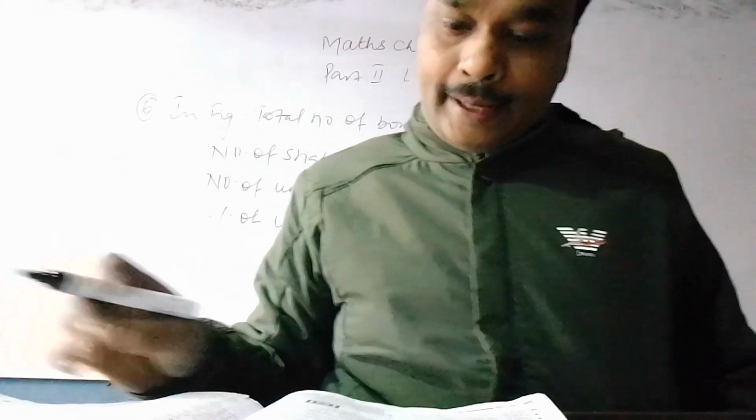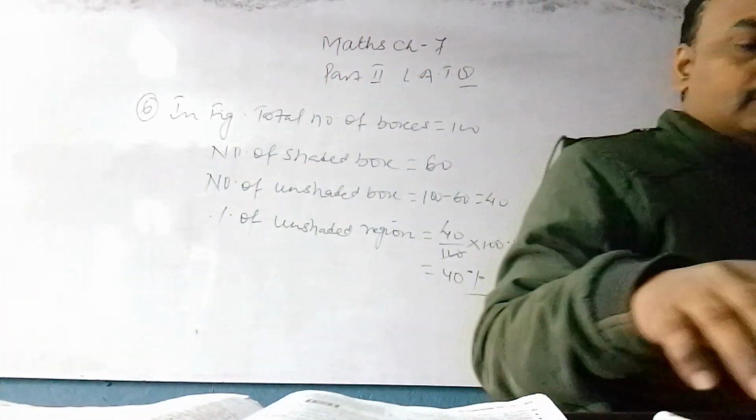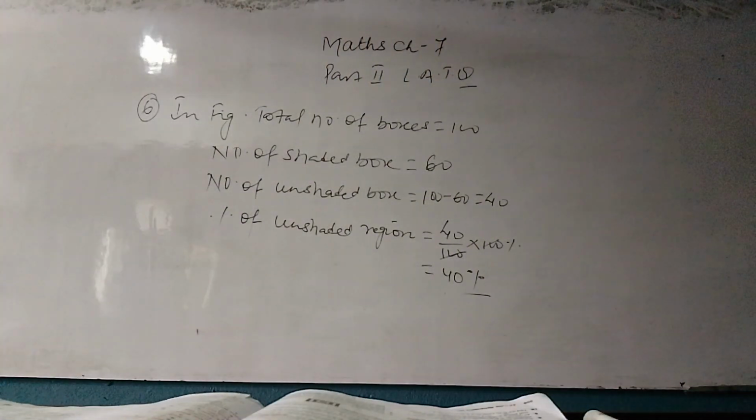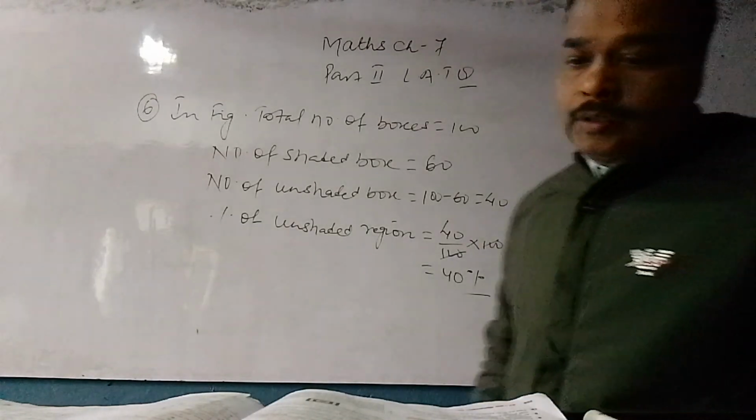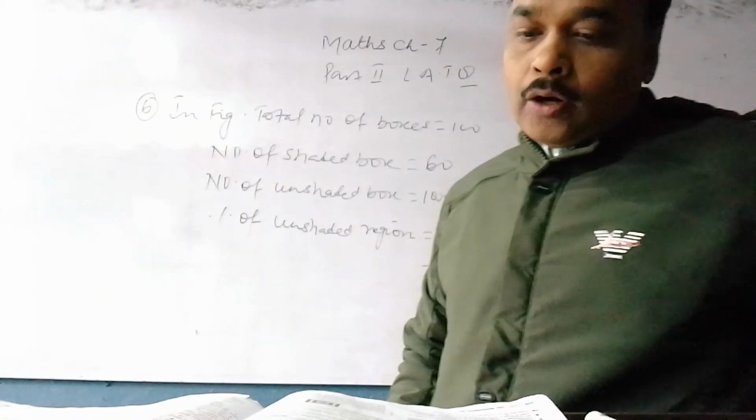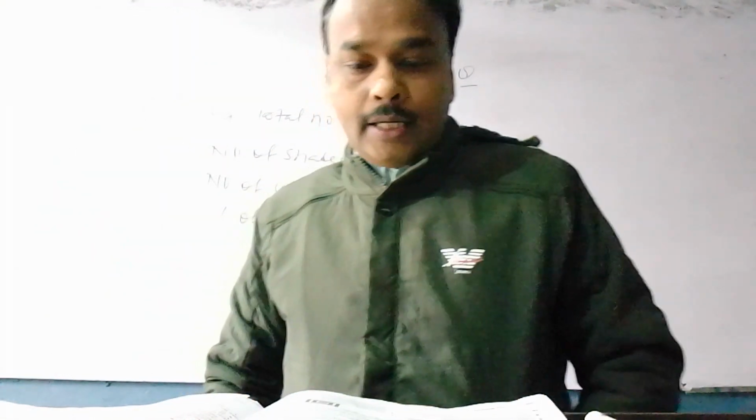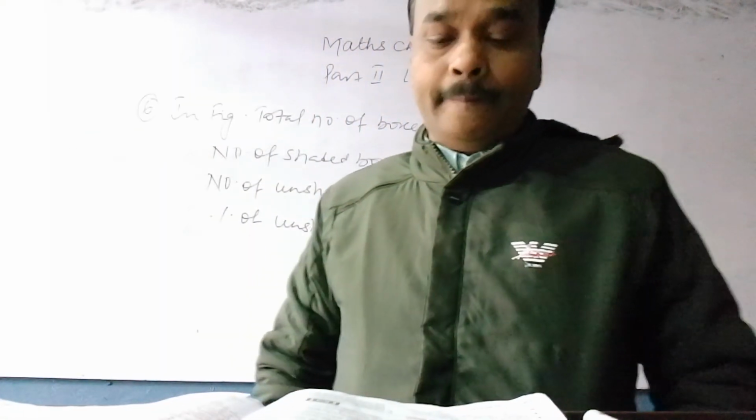Now see question number 7. Arun divides rupees 10,000 between his sons Anil and Ajay in the ratio 5:3.